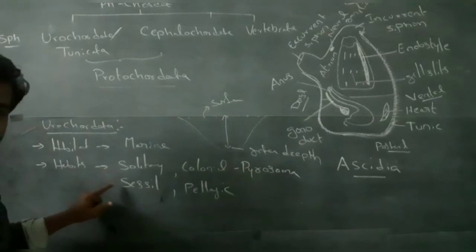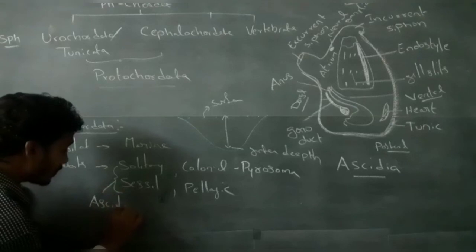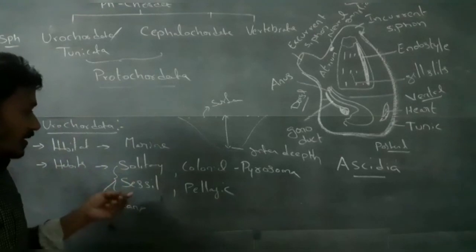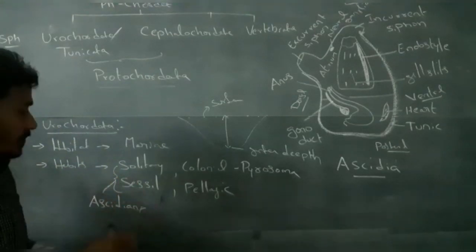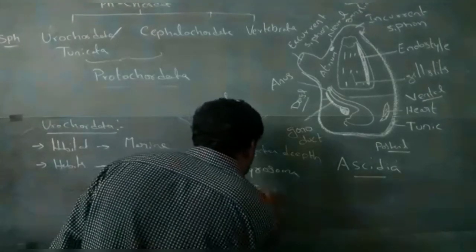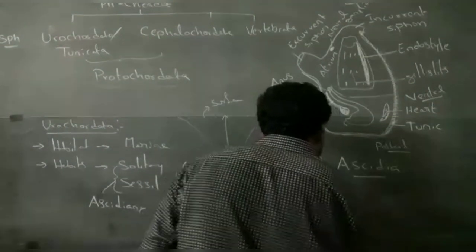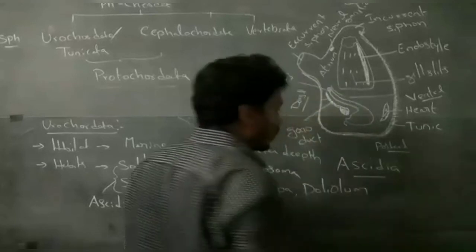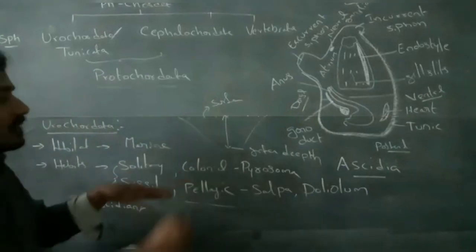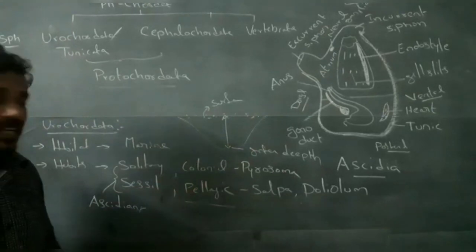Solitary and sessile forms are the Ascidians. Solitary means single. Sessile organisms are attached to a substratum. The pelagic forms are Salpa and Doliolum. Pelagic means they float on the surface of the water.